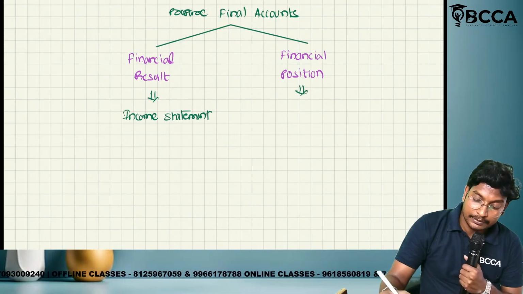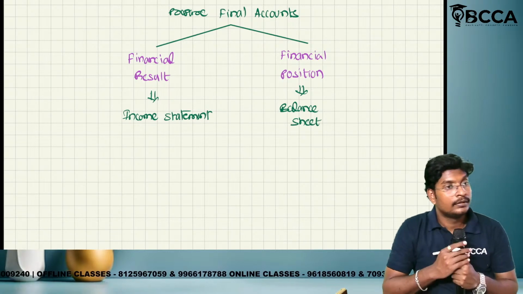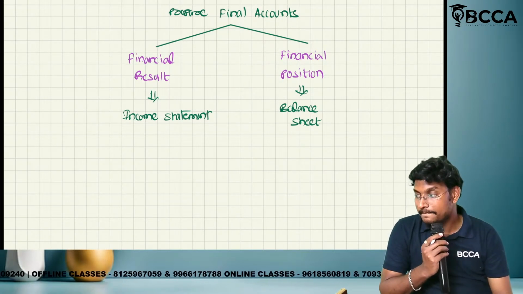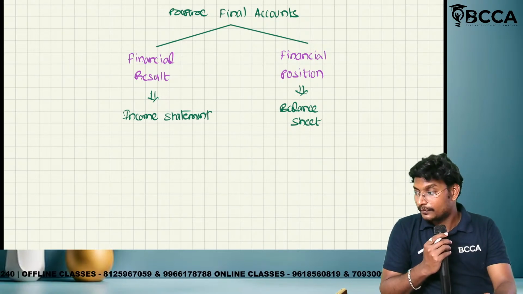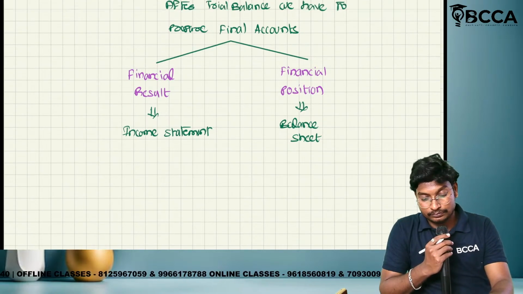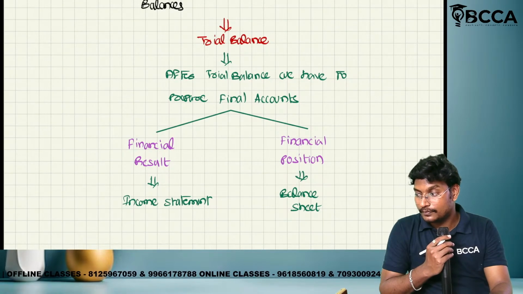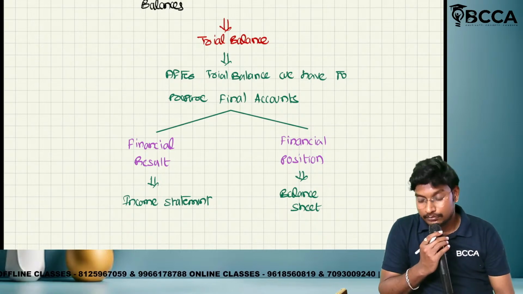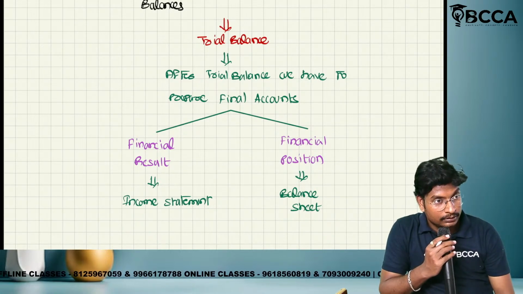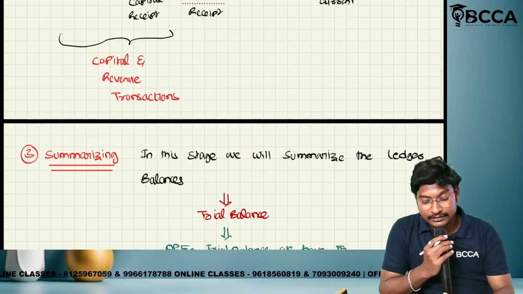Financial position will be known by way of preparation of the balance sheet. Okay, guys, do all of you understand? Is everything fine? Up to now we have discussed the 3 steps in accounting.